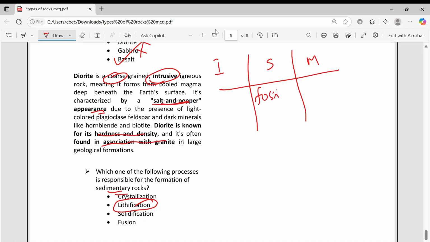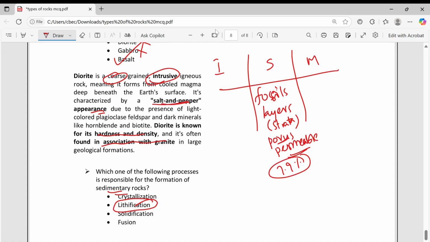In sedimentary you have to remember there are fossils, and there are layers also, layer by layer. That we call strata. And it is porous and permeable, means water etc. can go through. They cover only 7.9% by volume.